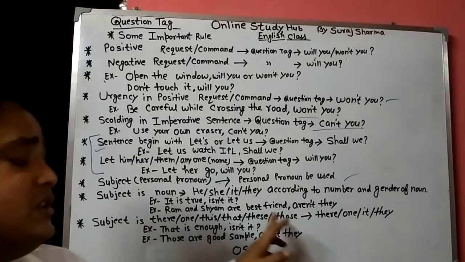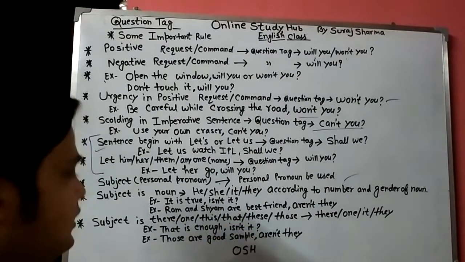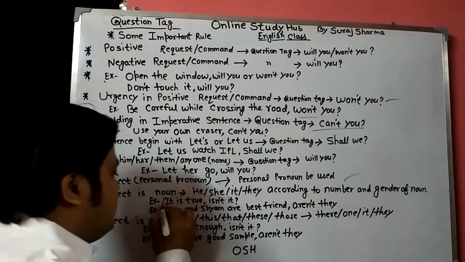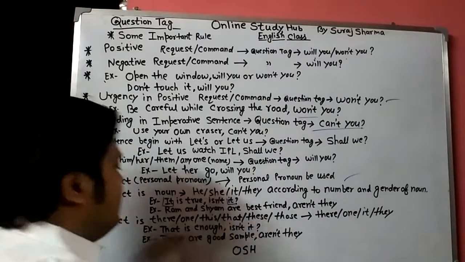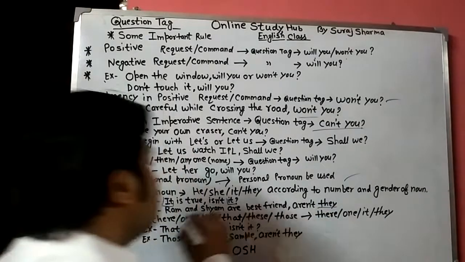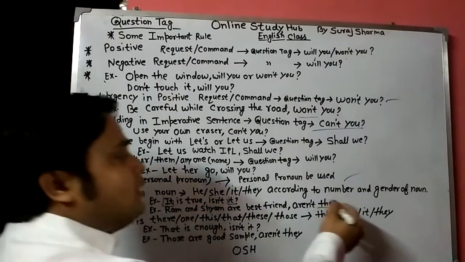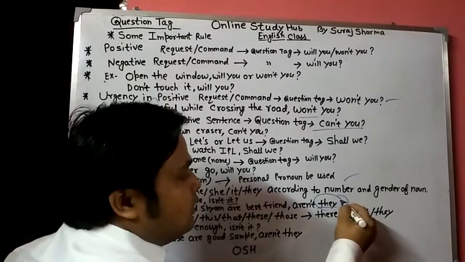Ram and Sam are best friends, aren't they? Here the subject is it, then we use it. Again, Ram and Sam are best friends, aren't they? Because here are two persons, Ram and Sam, according to the number we use they as the question tag.